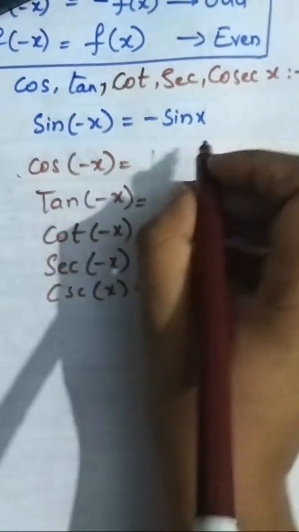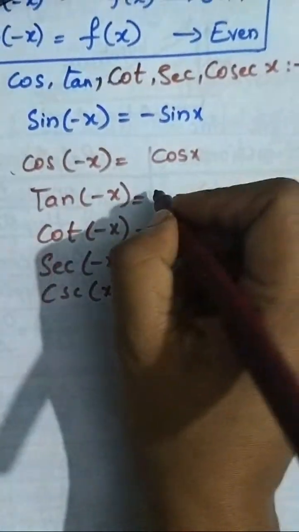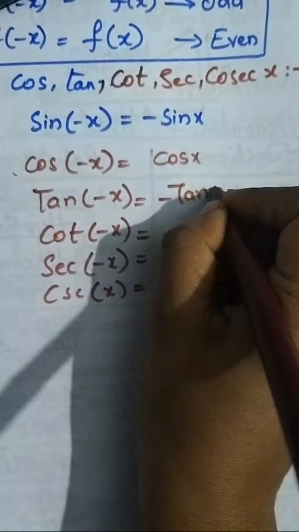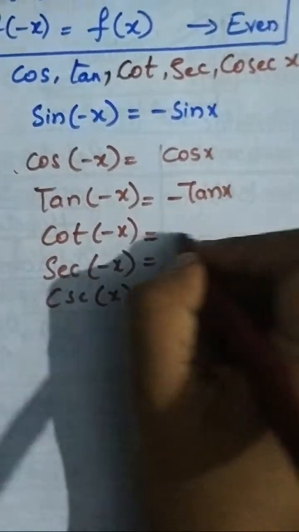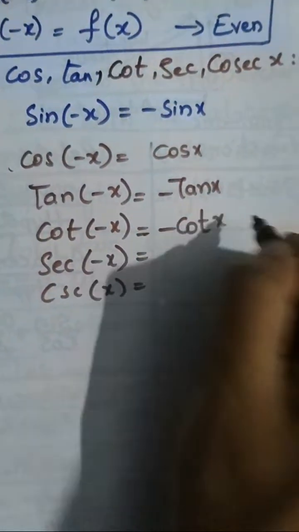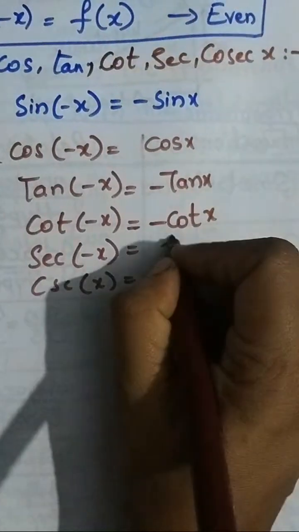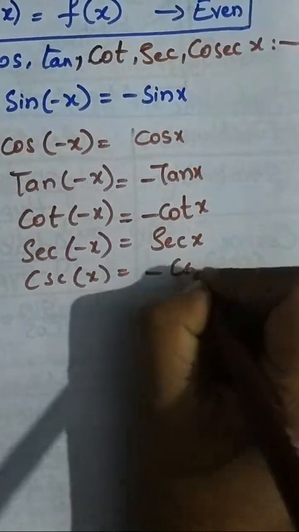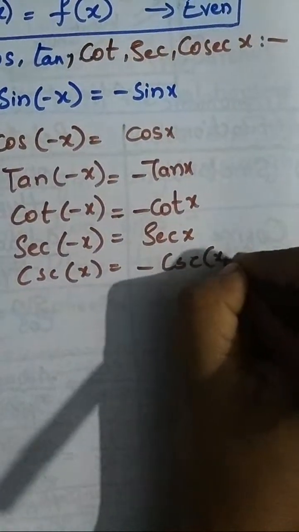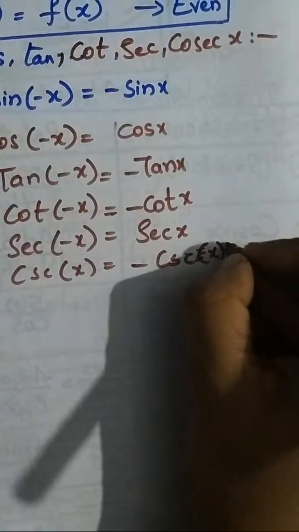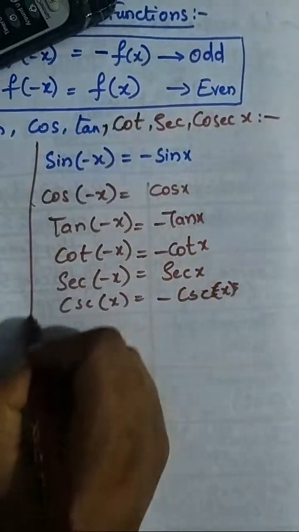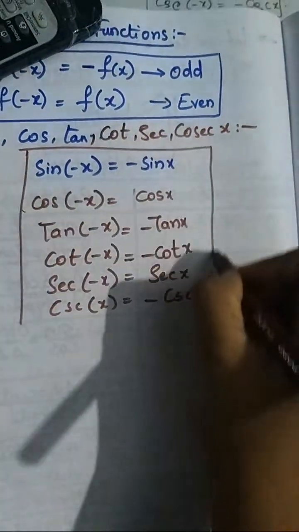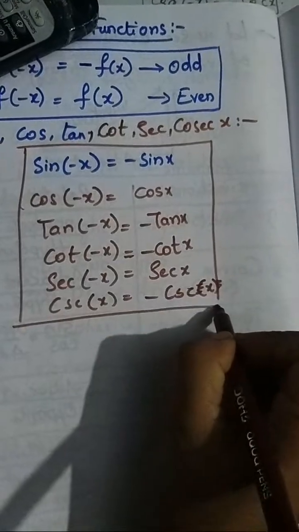Cos of minus x we get cos x, tan of minus x we get minus tan x, and cot of minus x we get minus cot x. Sec we get positive sec x, cosec we get negative. Like this. This is another important table to remember in the trigonometry chapter.